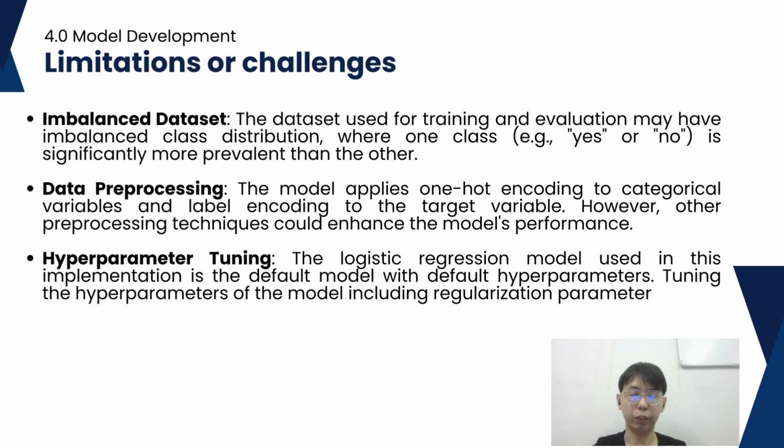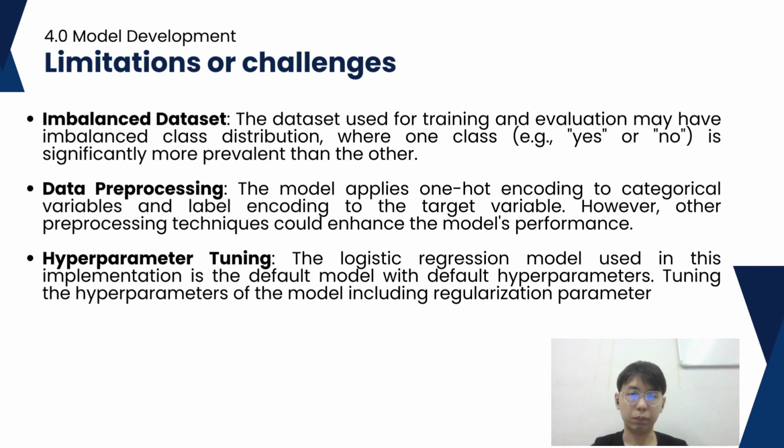So now I'm going to explain the limitations or challenges for the models. Firstly is an imbalanced dataset. This means that the dataset used for training and evaluation may have an imbalanced class distribution, where one class, either yes or no, is significantly more prevalent than the other. This can affect the model's ability to accurately predict the minority class and may result in biased performance metrics.